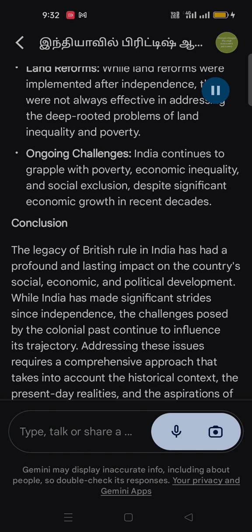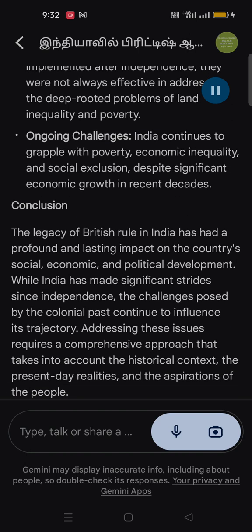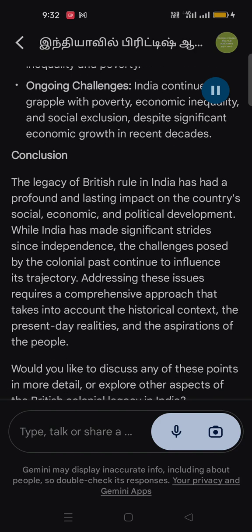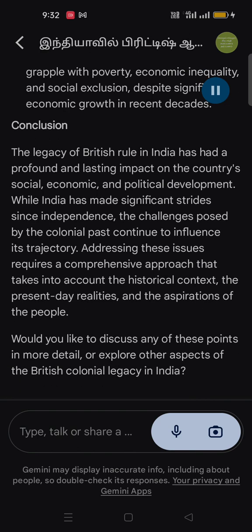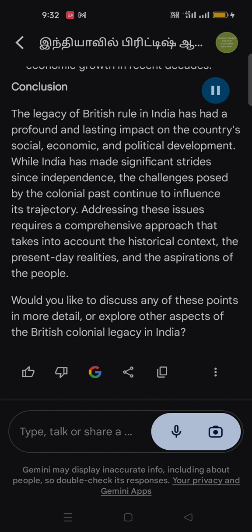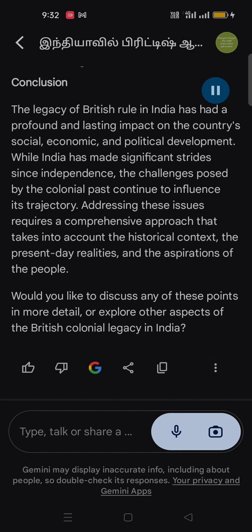Conclusion. The legacy of British rule in India has had a profound and lasting impact on the country's social, economic, and political development. While India has made significant strides since independence, the challenges posed by the colonial past continue to influence its trajectory. Addressing these issues requires a comprehensive approach that takes into account the historical context, the present-day realities, and the aspirations of the people. Would you like to discuss any of these points in more detail, or explore other aspects of the British colonial legacy in India?